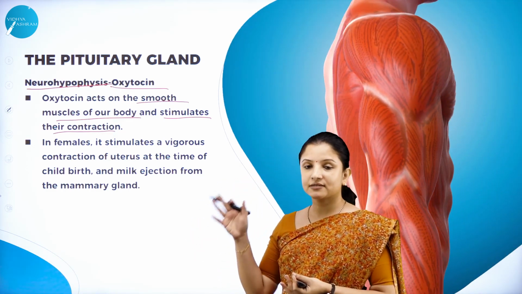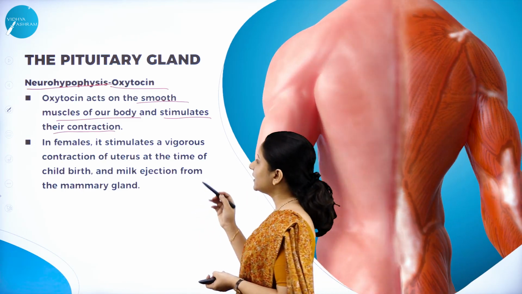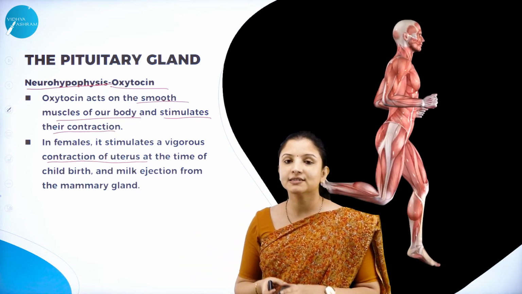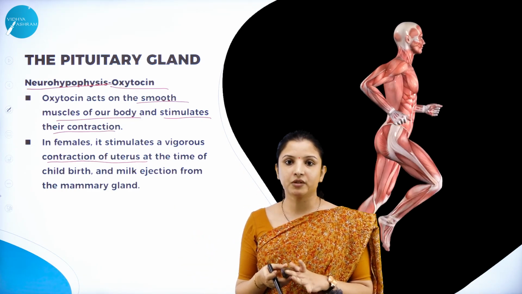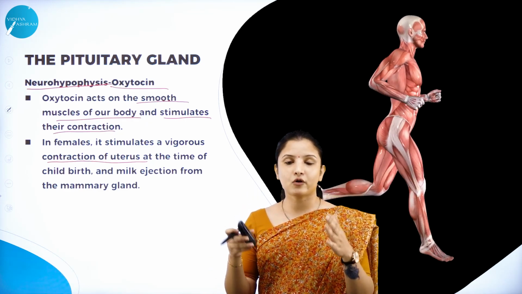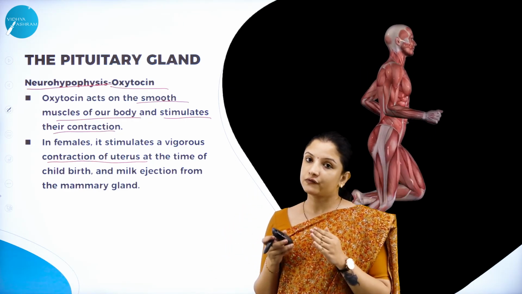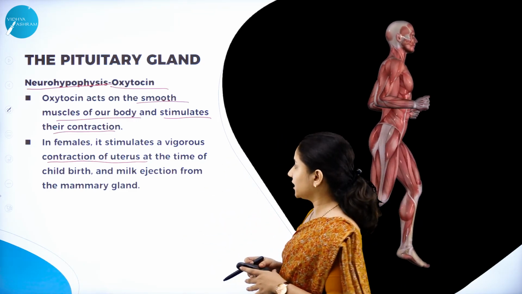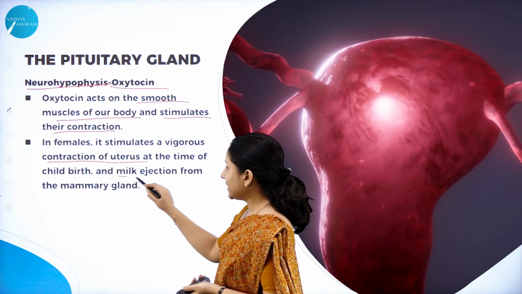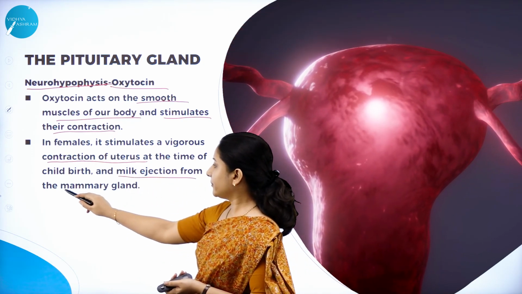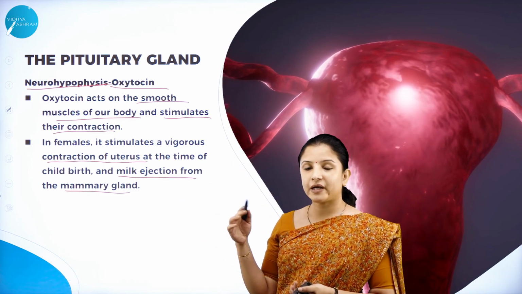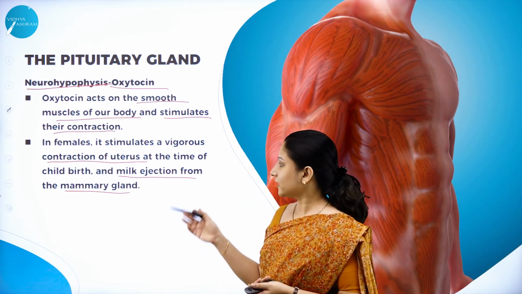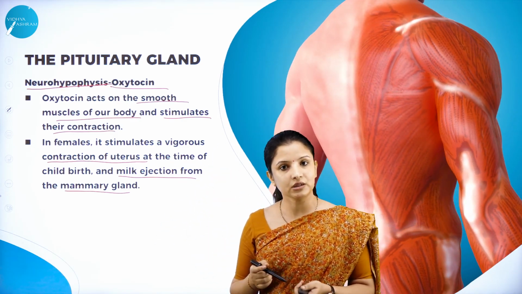And in females, this oxytocin hormone stimulates vigorous contraction of the uterus. Contraction of the uterus is very, very important during childbirth. That is, if the child has to come out of the mother's womb, the contraction of the uterus is very important, and oxytocin helps during that time. Also, it helps in the release of milk from the mammary gland. Production of milk is by the prolactin hormone, and if the milk has to be released from the mammary gland, it is this oxytocin hormone.